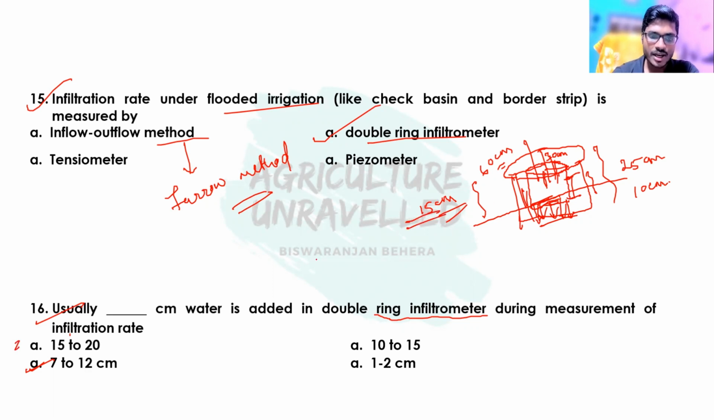And normally in surface irrigation like check basin and border strip, usually 7 to 12 centimeter of water is applied in one irrigation. That is the reason why 7 to 12 centimeter of water is usually poured inside this ring, and after a definite period of time, the reading is noted and the infiltration rate is calculated.